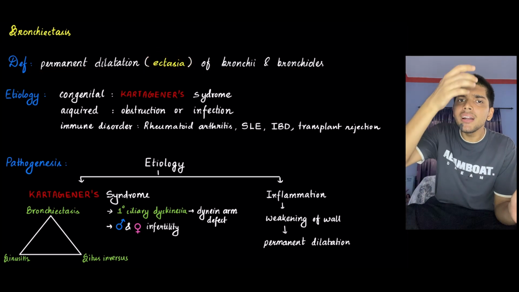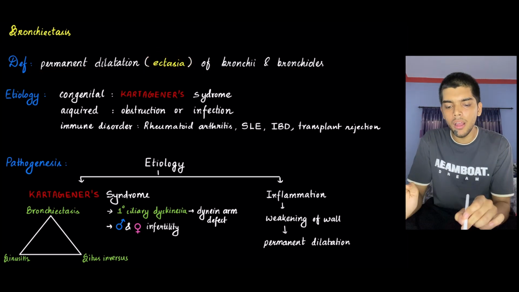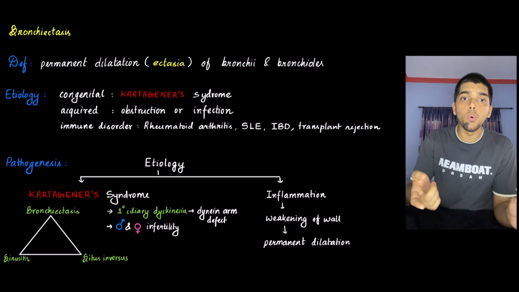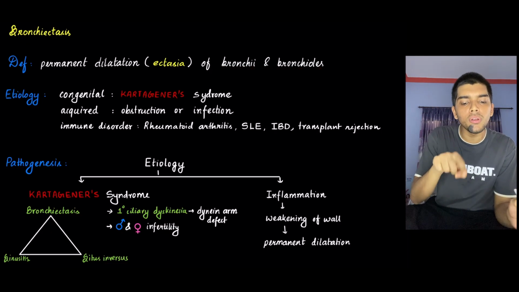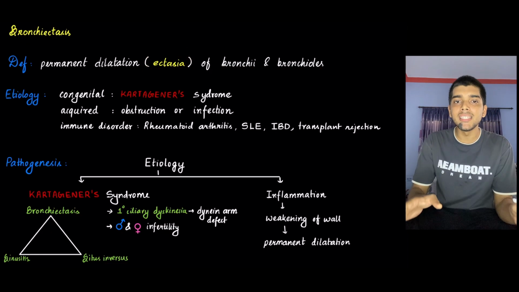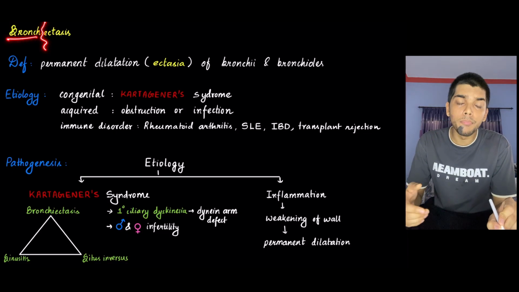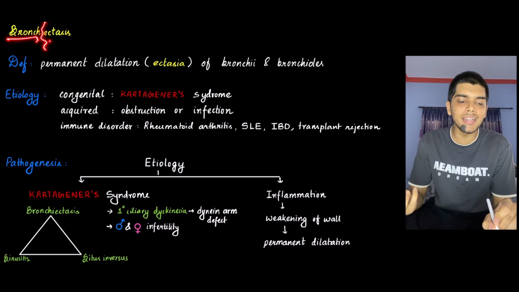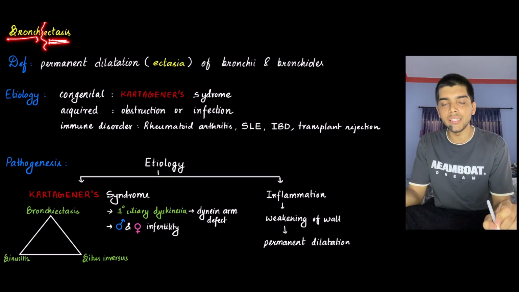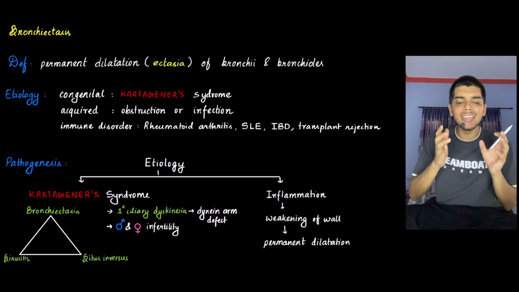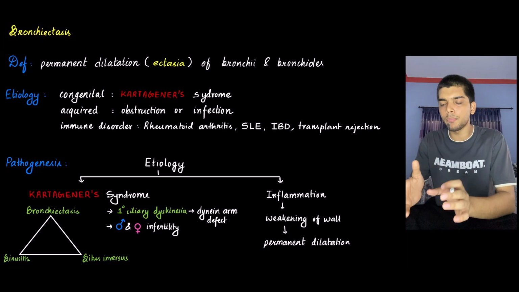So which part of the respiratory tract is affected? Bronchi and bronchioles. What is happening to bronchi and bronchioles? Ectasia. There is permanent dilation. Just break the word into two. Bronchi and bronchioles. Ectasia, ectasis, ectasia, dilation. So there is permanent dilatation of bronchi and bronchioles.